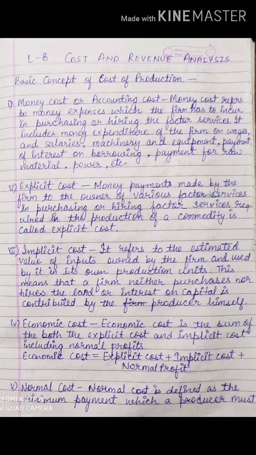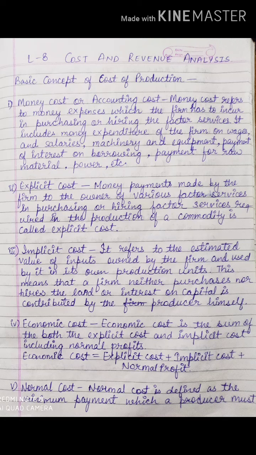Now, what do you mean by money cost? Money cost refers to money expenses which the firm has to incur in purchasing or hiring the factor services. It includes money expenditure of the firm on wages and salaries, machineries and equipments, payment of interest on borrowings, payment for raw materials, power, etc. That means, I think accounting students can understand this better. It is the daily expenditure which a company plans out.